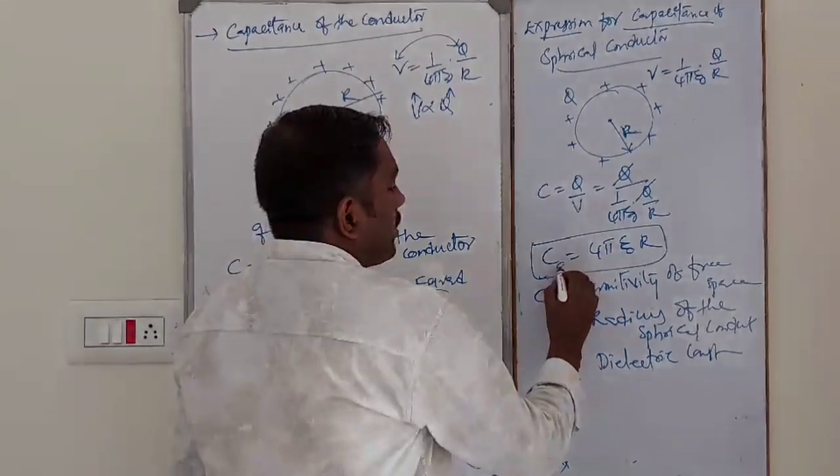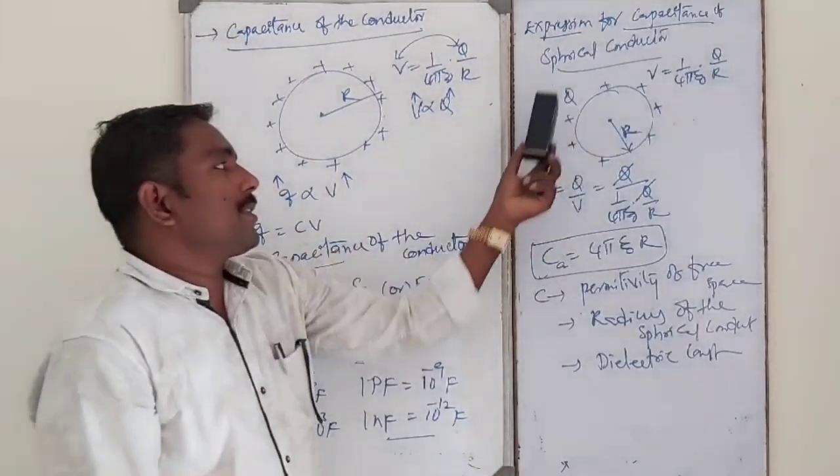So this is air. The conductor is kept inside the air.